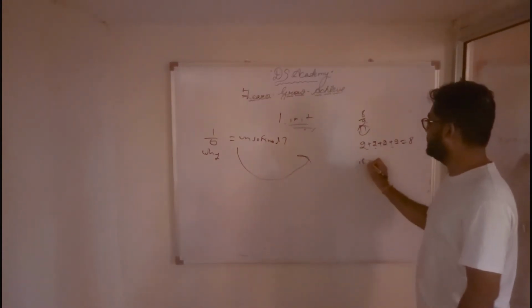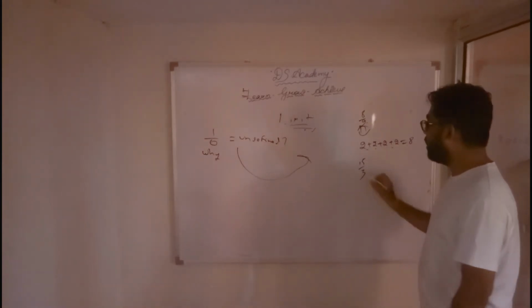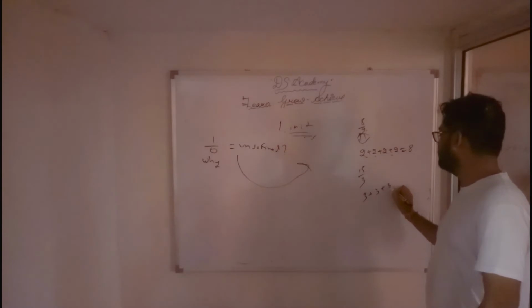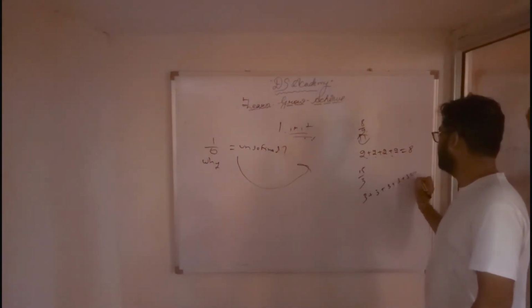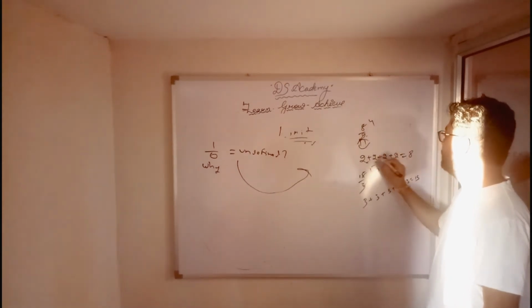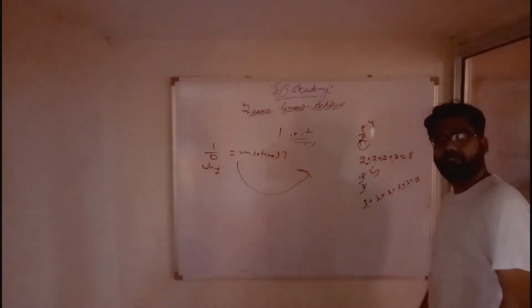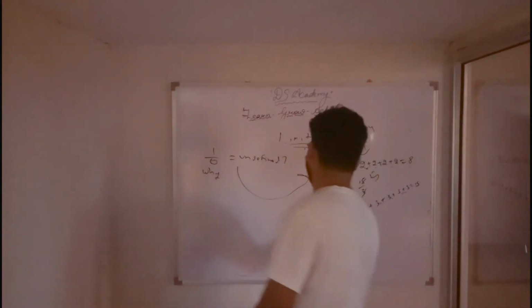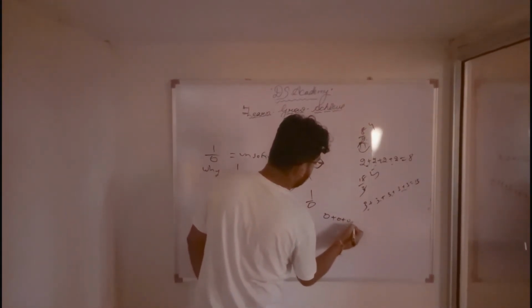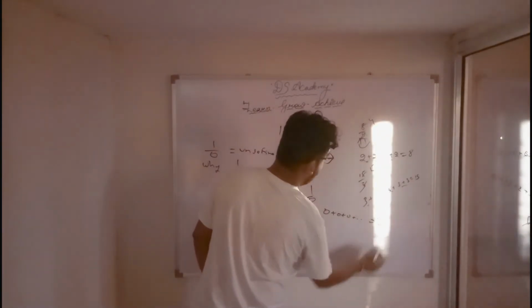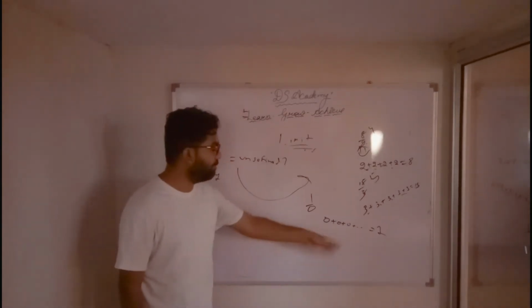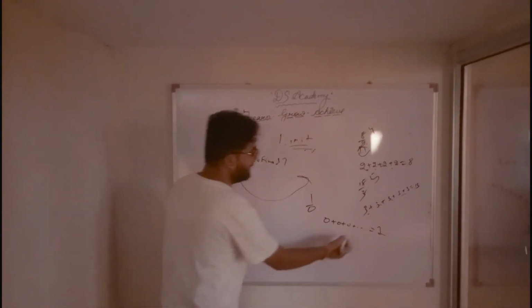For example, 15 divided by 3. How many times should I add 3 so that it becomes 15? 5 times. Here it is 4 times, here it is 5 times. When I say 1 by 0, how many times should I add 0 so that it becomes 1? Never, because 0 plus 0 is always 0, and 0 plus 0 again is always 0. So it is undefined, not defined.